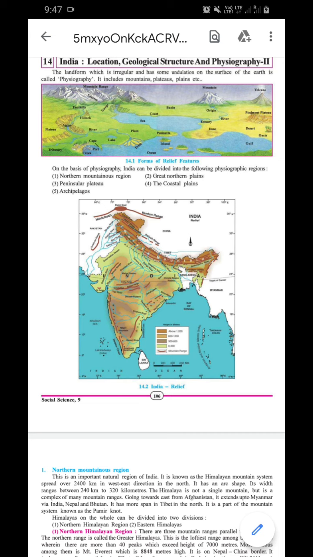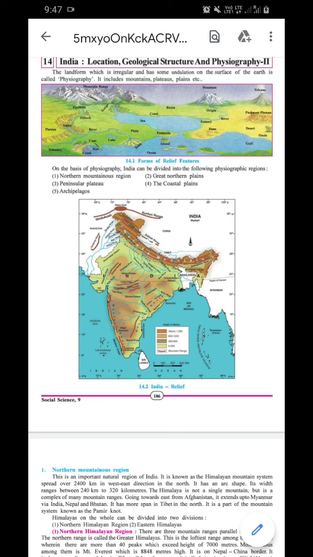There are three mountain ranges parallel to each other. The northern range is called the Great Himalaya. This is the highest range among the Himalaya, where there are more than 40 peaks.